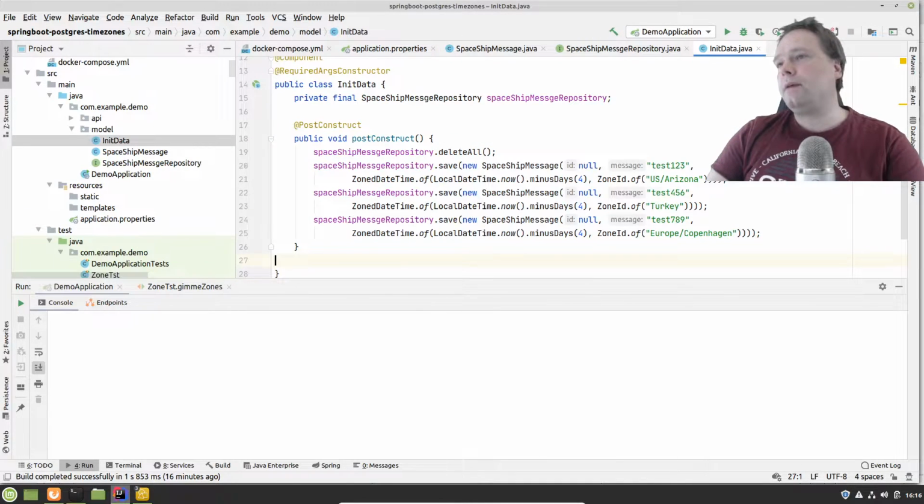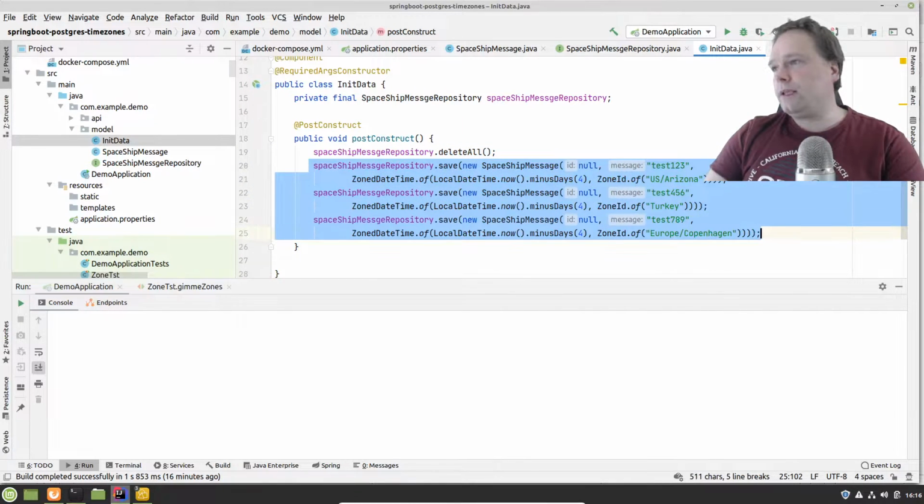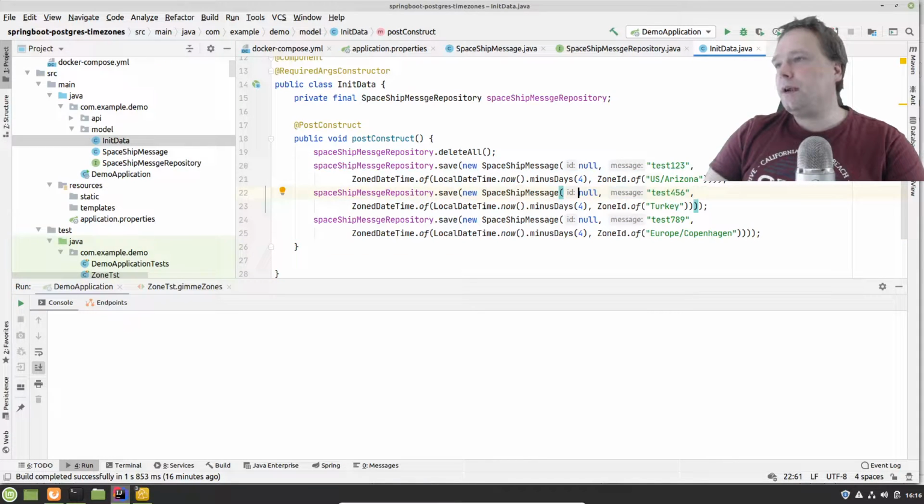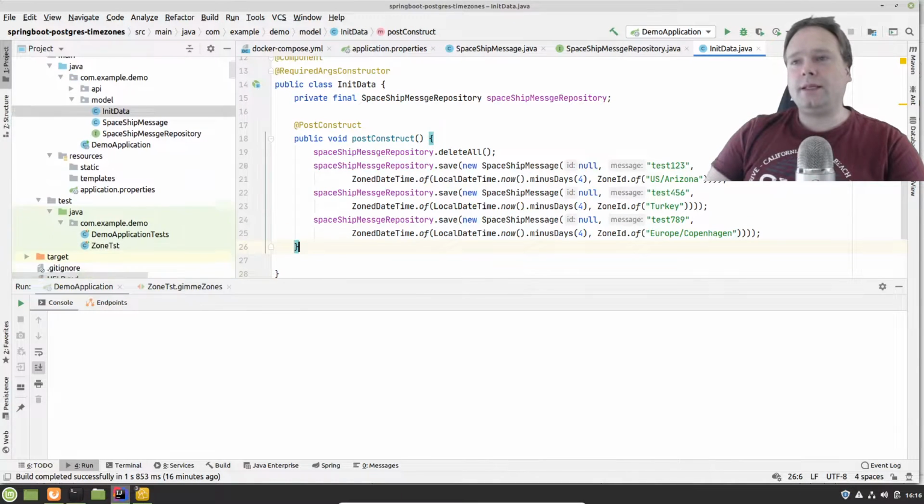So that means that now my table will be created automatically, and then I delete all data. I didn't have to do that, but I just do that to make sure. And then I add all of these spaceship messages right here. As you can see right now, I give an ID of null because that will be filled out by Postgres. Then I give a message, test123, and then a zone ID, US Arizona, zone ID of Turkey, zone ID of Europe Copenhagen. So I populated with 3 messages.